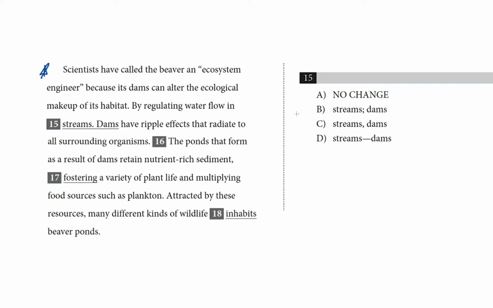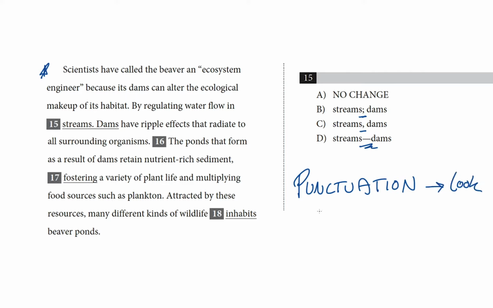Our choices are all the same words, but they have a variety of different punctuation marks. So A is no change, that keeps the period. B replaces it with a semicolon. C replaces it with a comma, and D opts for an em dash. So this is a question that's asking us to choose the appropriate punctuation to link these two ideas.